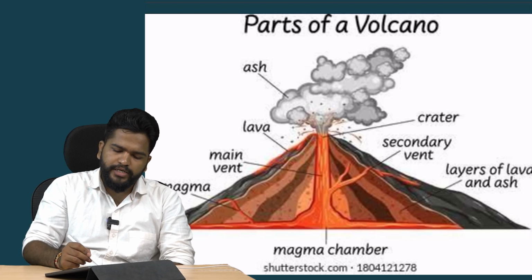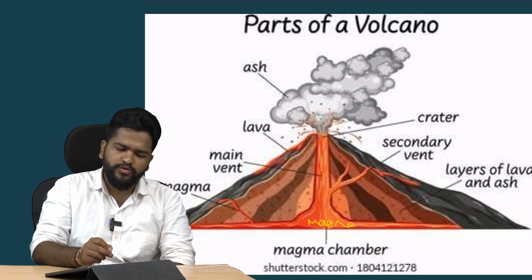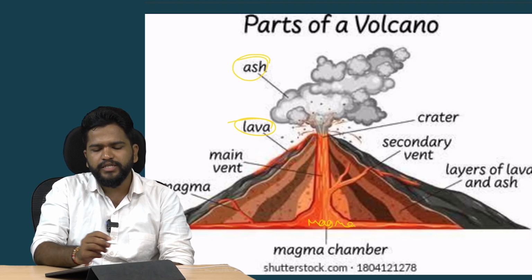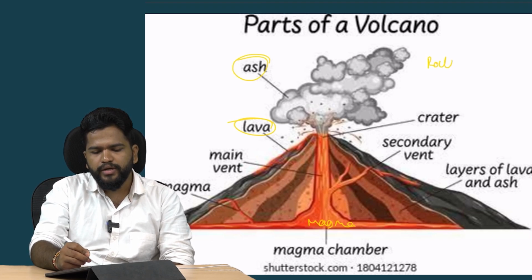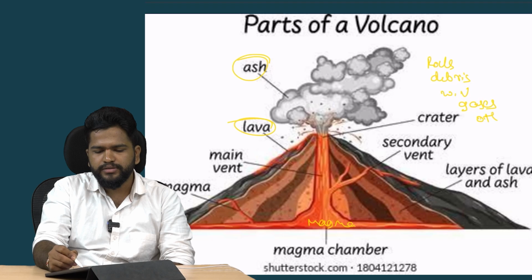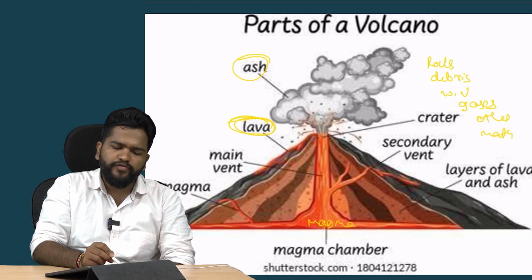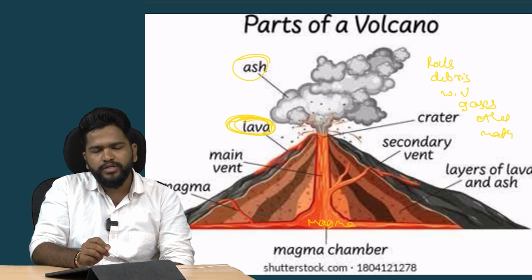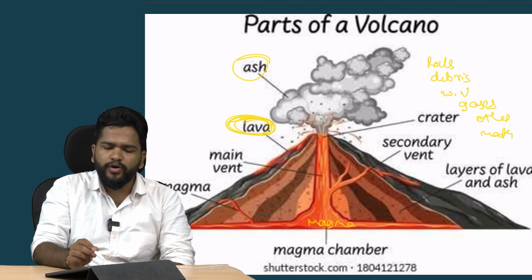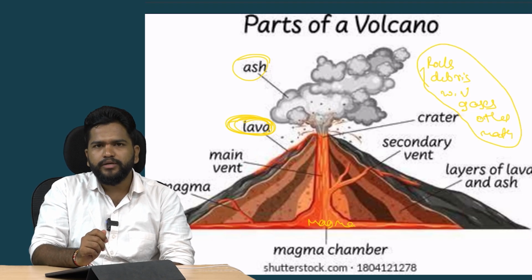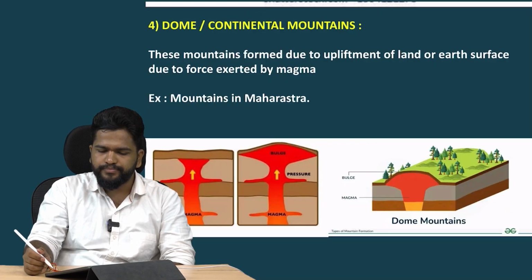So see here, it is magma. Magma, when it erupts outside, is called lava. It does not only give lava, it also gives ashes, rocks, debris, water vapor, gases and other materials. So when the mountain forms due to lava, dominated by lava, it is called lava mountain. When the mountains are dominated by rock, debris, water vapor, gases and other materials, it is called pyroclastic volcanic mountain.